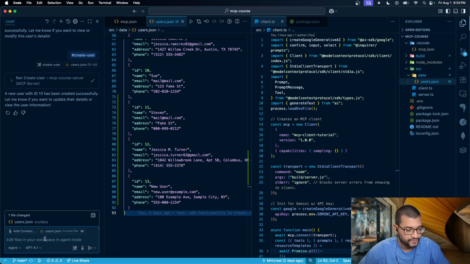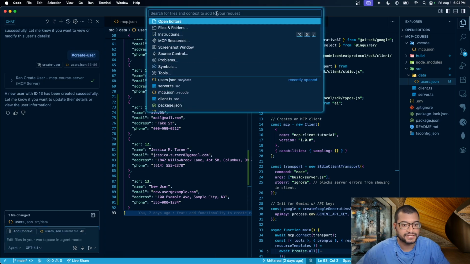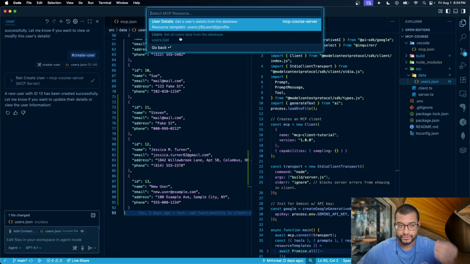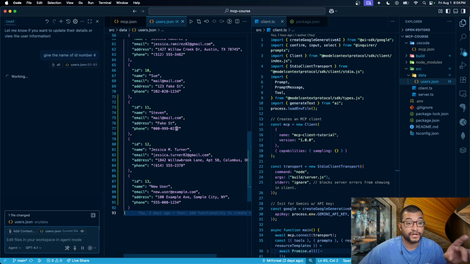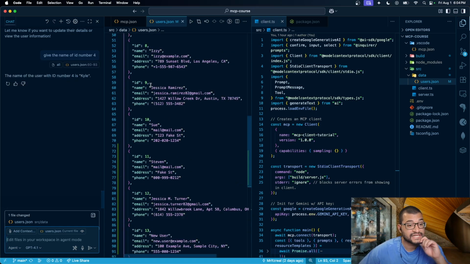So for instance, if I go here, I go add context, MCP resources, because resources again is where you save the information, your resources that you are using for your application. So let's say get all users. Give me the name of ID number 4. It's going to go over the context, the information that I have here on this file, and it says the name of the user with ID 4 is Kyle. Let's see if it's true.